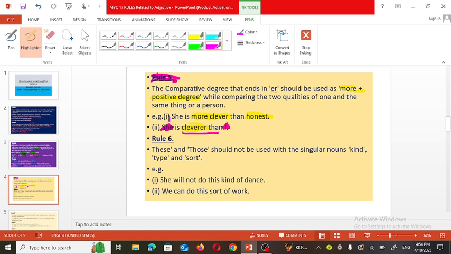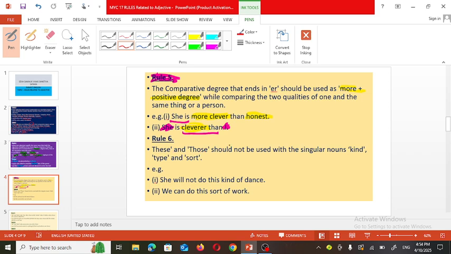But in the first example, clever and honest, both adjectives are used for she. And that's why we cannot use cleverer. She is cleverer than honest. No, she is more clever than honest. Now let's see the next example, rule 6.